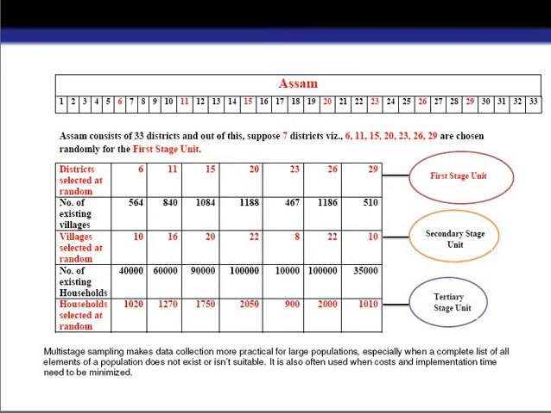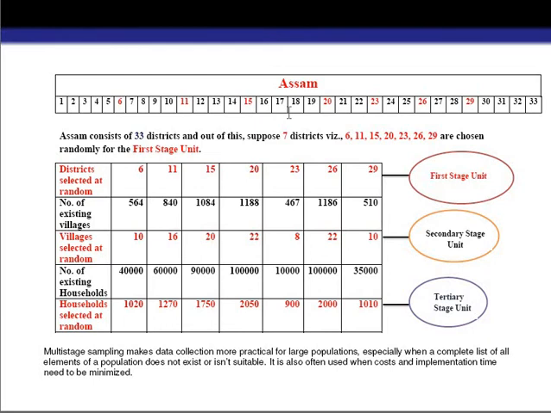Okay, and after getting some of the villages from each of the districts in our secondary stage unit, we go to collect information from the households for our study. And we just complete our goal that we have to collect information from 10,000 households. Okay, like that. So this is the difference between multi-stage cluster sampling and multi-stage random sampling.